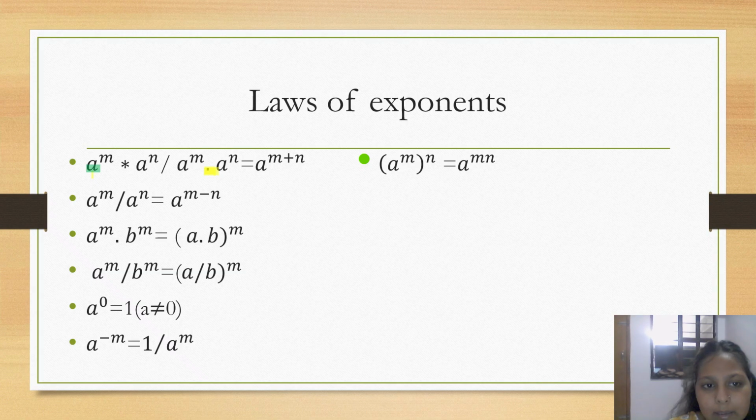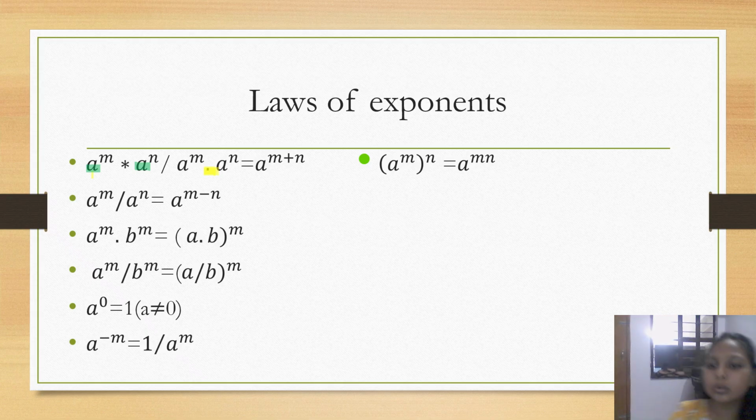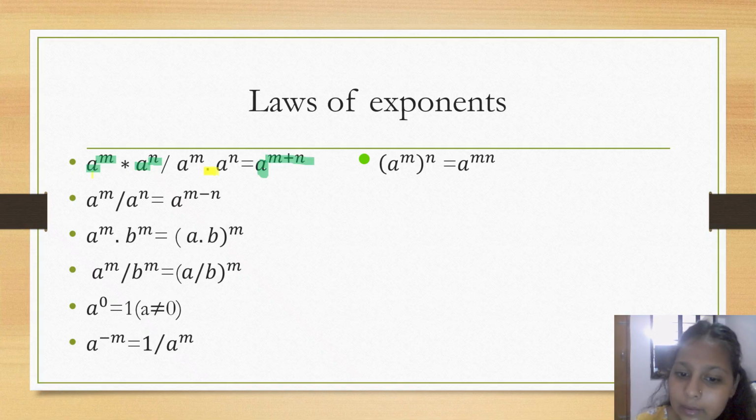A means any number, and m and n can be any two different numbers. So the base will be the same in the answer, but both the powers will get added. Same here, the base will not change.